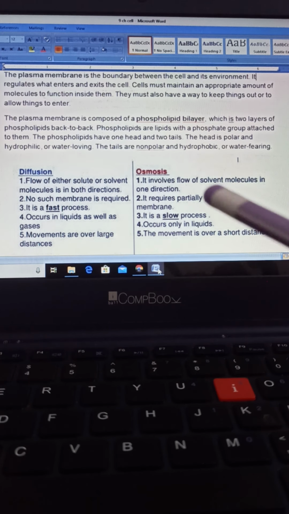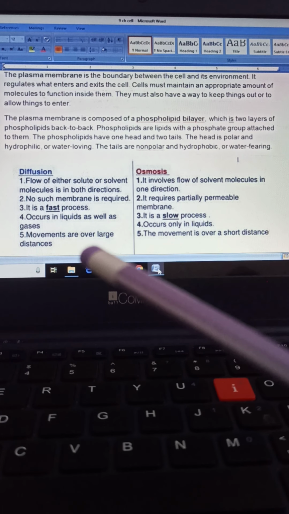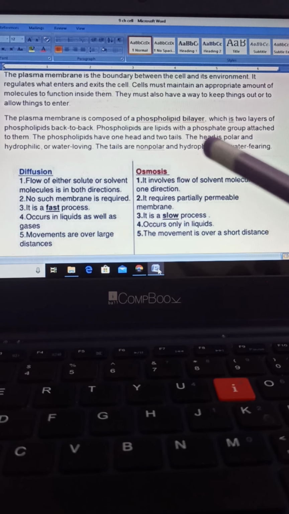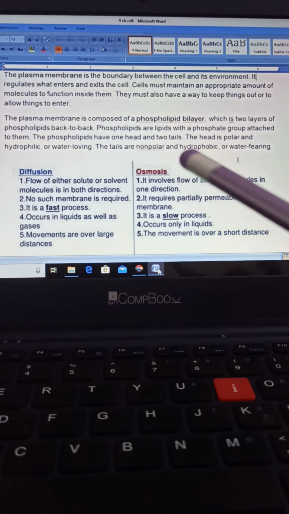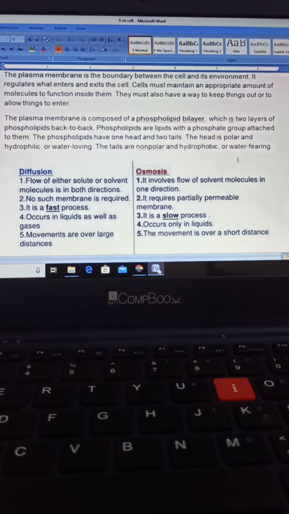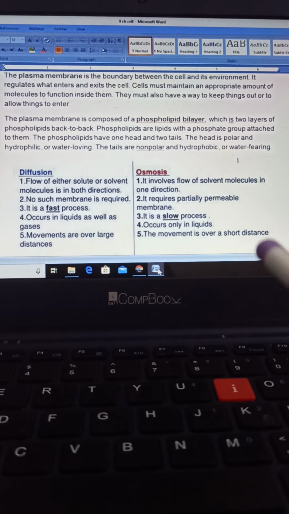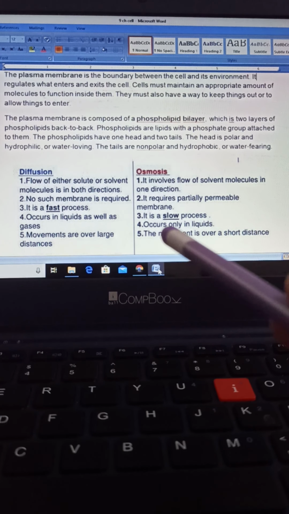Head is polar, hydrophilic and water loving. So here, loving towards the water, and hydrophobic means non-polar part, or I can say hating the water, that was shown in the figure in the form of tail. So water fearing. These two things make the plasma membrane selectively permeable in nature, and this is very important. So the structure is also clear to you. Now you know the definition of plasma membrane and its structure also.